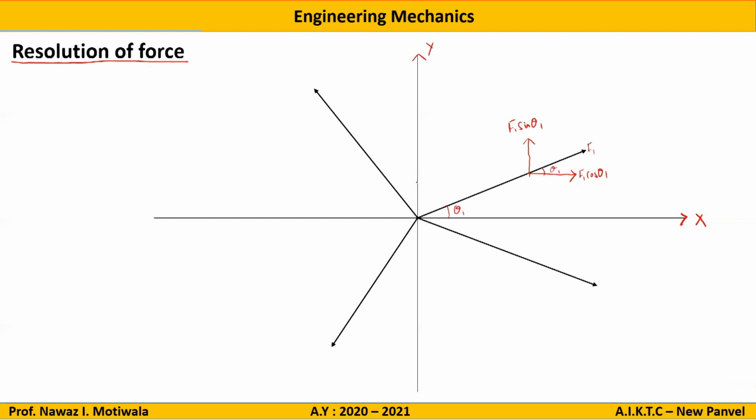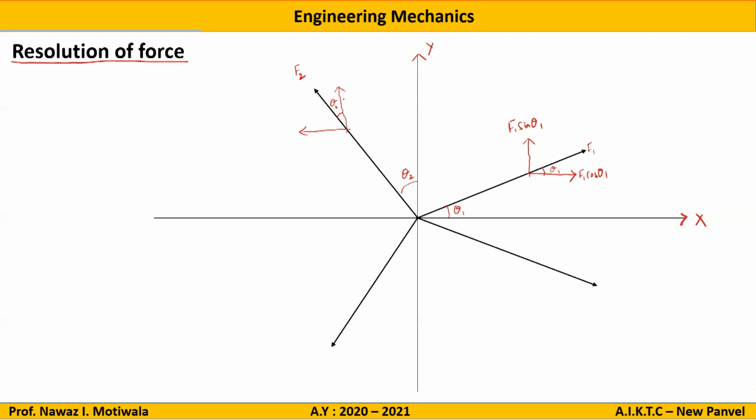Let us do some more resolutions. Let us say this angle is theta 2 given with the y-axis, and this force is given as F2. Same logic I will apply. I will make one line parallel to x and one line parallel to y. Then angle theta 2 is given from the y-axis, so here also I will make the angle with respect to the y-axis as theta 2. Then the directions: the force is going towards left side and top.